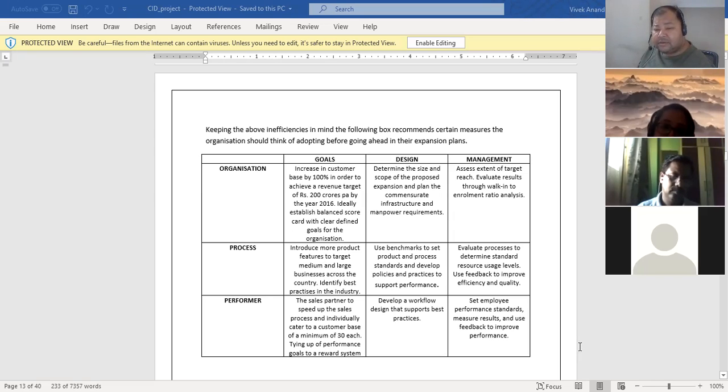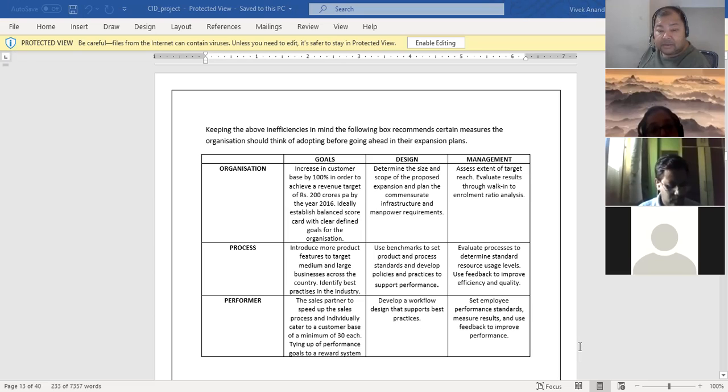Otherwise, you'll add some features just because you have to add a feature. Benchmarks is setting up how that feature is going to help a business, what is the standard that they follow, and how they are going to deliver value. So that is the design.